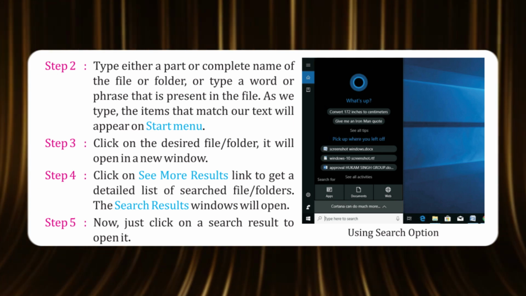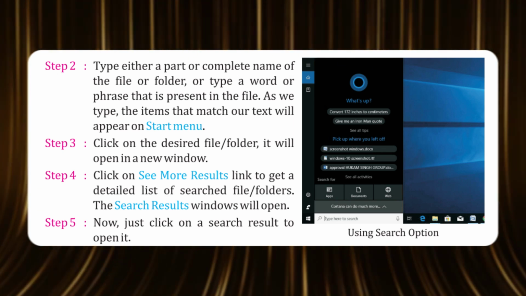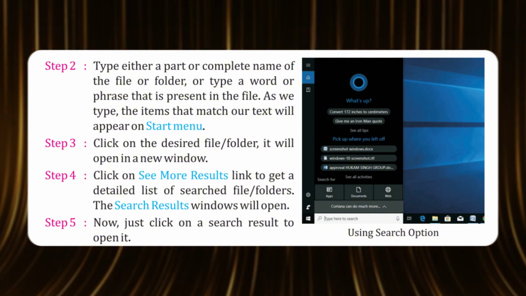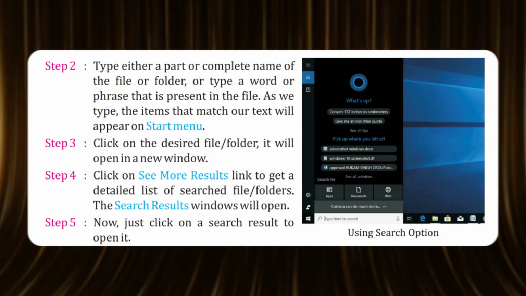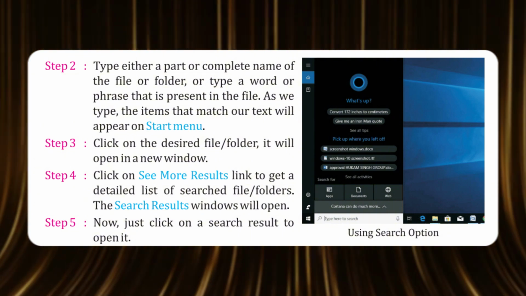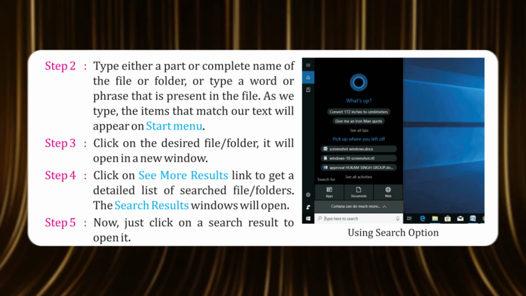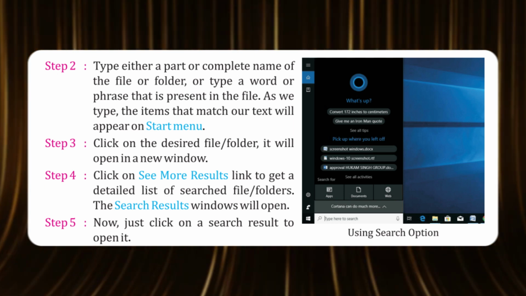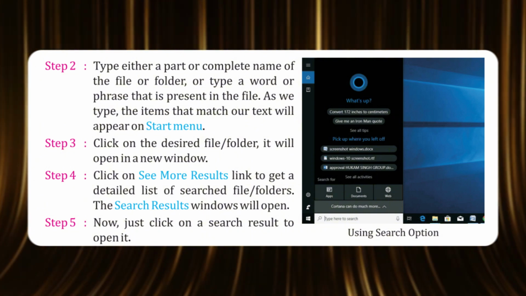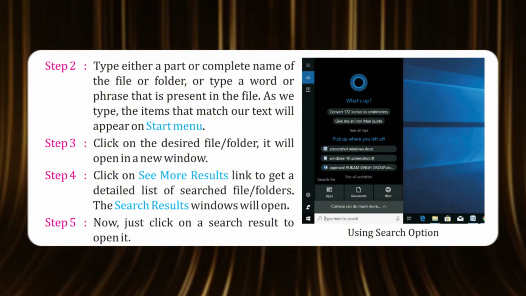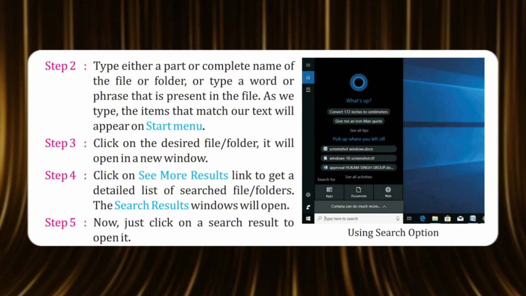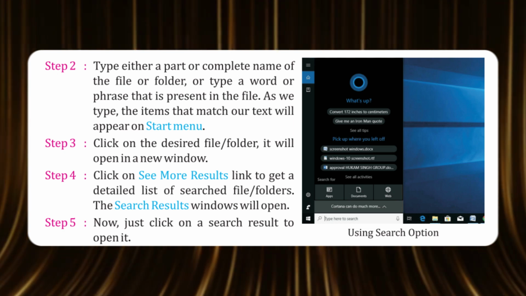Step 3. Click on the desired file folder. It will open in a new window. Step 4. Click on the See More Results link to get a detailed list of searched file folders. The search results window will open. Step 5. Now, just click on a search result to open it.